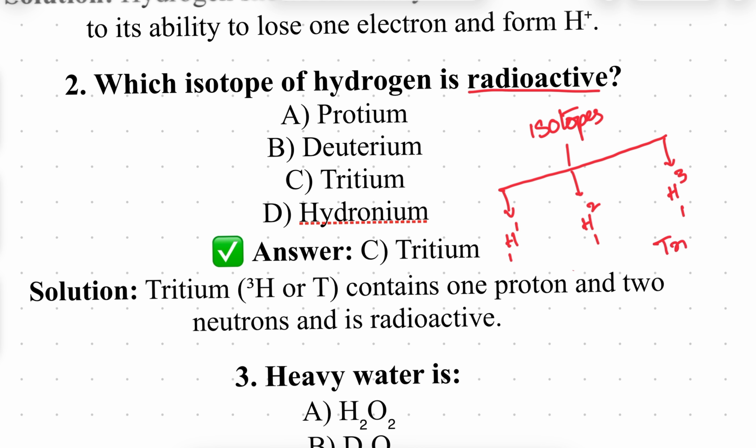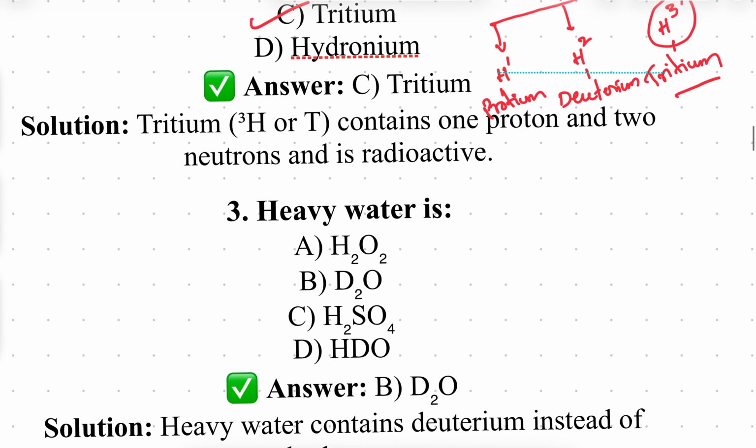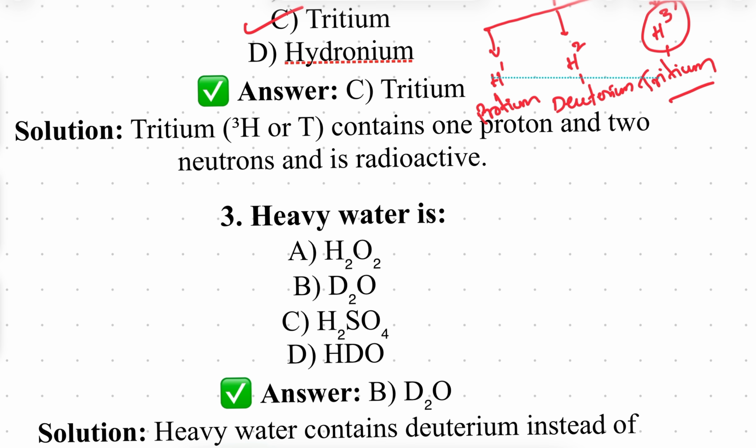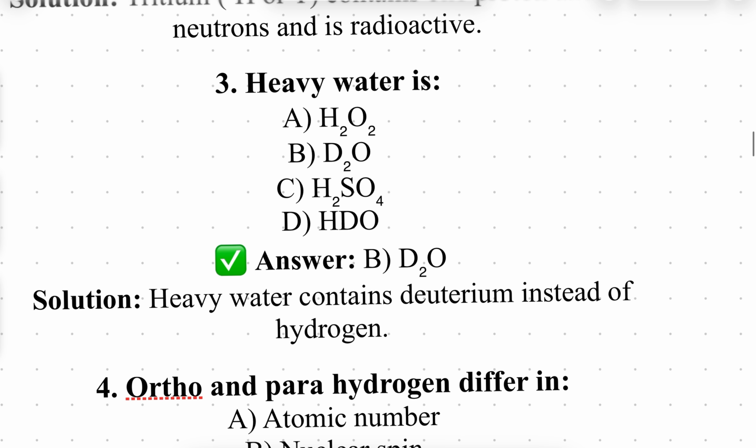So this is tritium, this is deuterium, this is protium. The last one is the radioactive isotope. So your answer is tritium is a radioactive isotope. That's it.